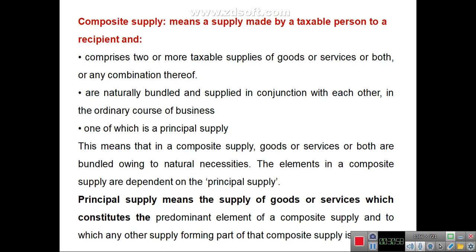The principal supply here means the supply of goods or services which constitutes the predominant element of a composite supply, and to which any other supply forming part of that composite supply is ancillary. So in case of composite supply, two goods or services or both are bundled together.